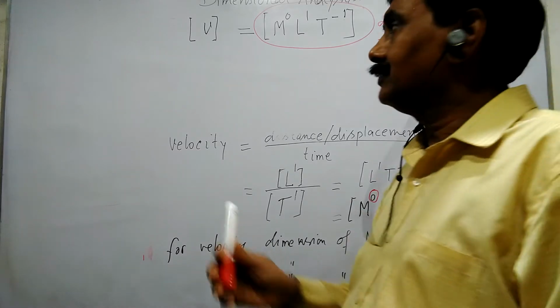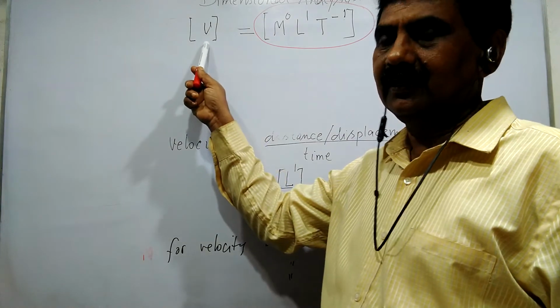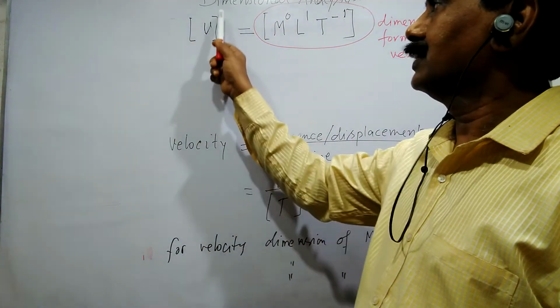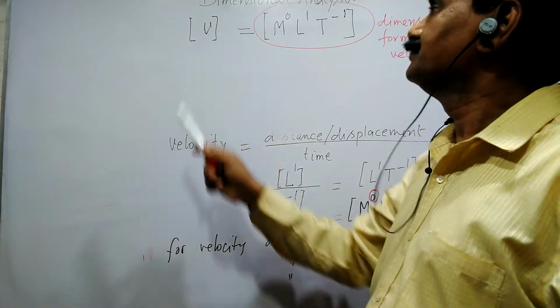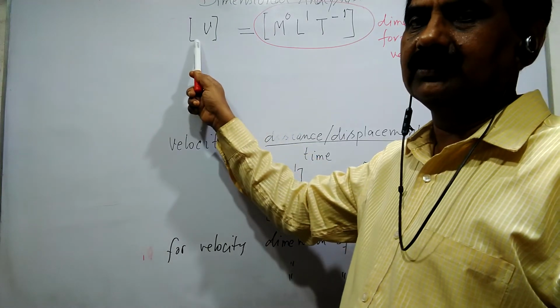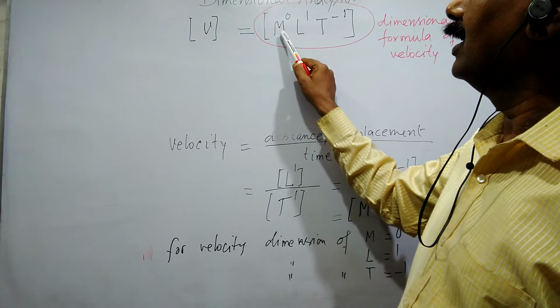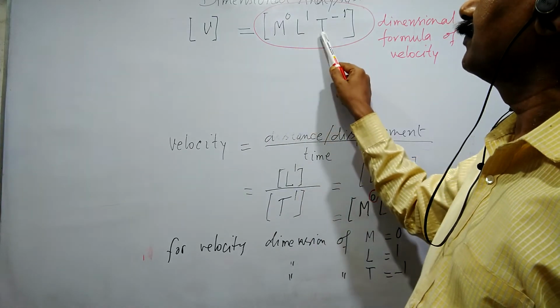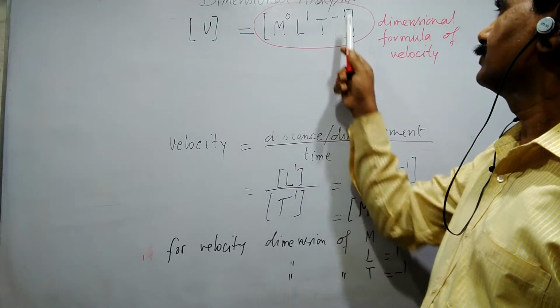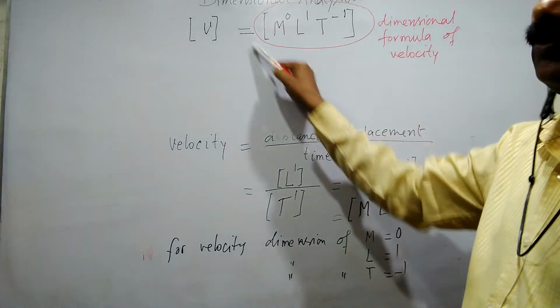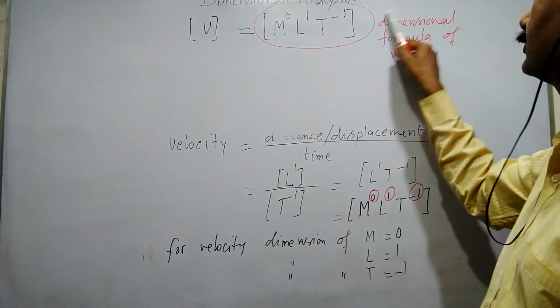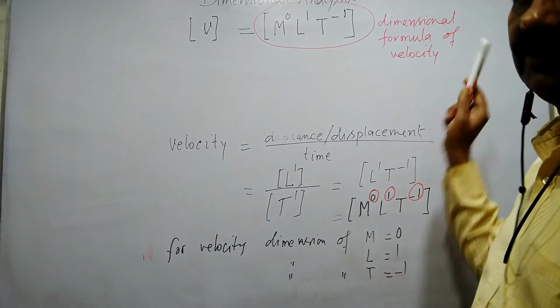What we have done here? We have written v for velocity, given an enclosing bracket symbol, and equal to M to the power 0, L to the power 1, T to the power minus 1. This thing is known as the dimensional formula of velocity.